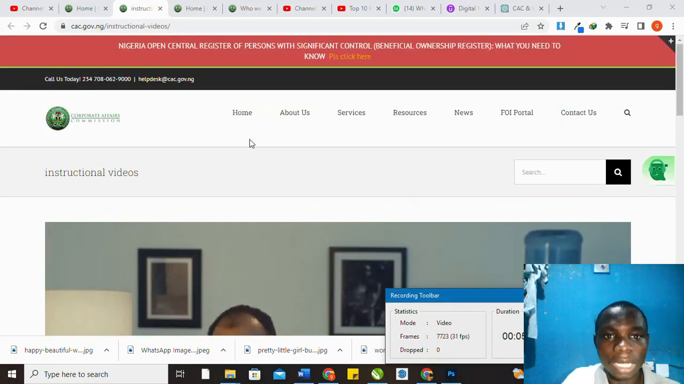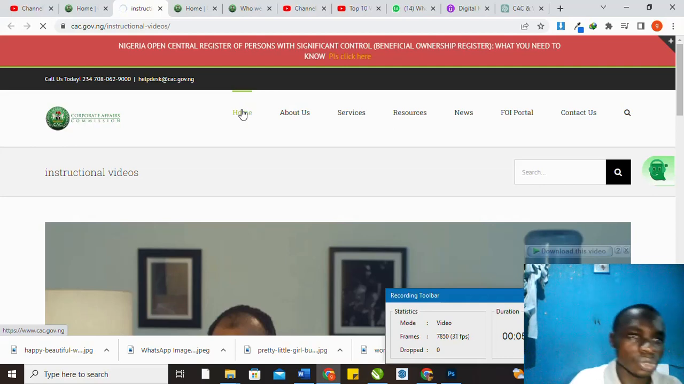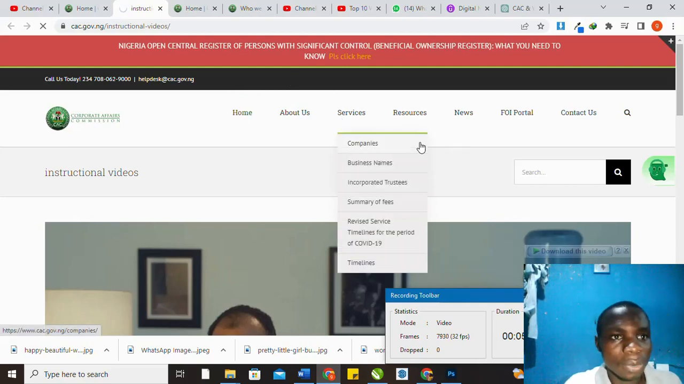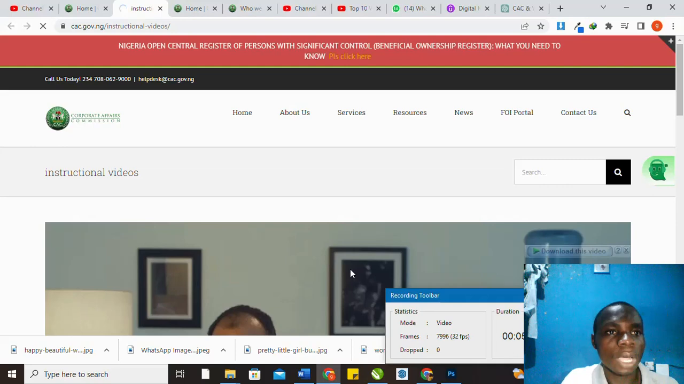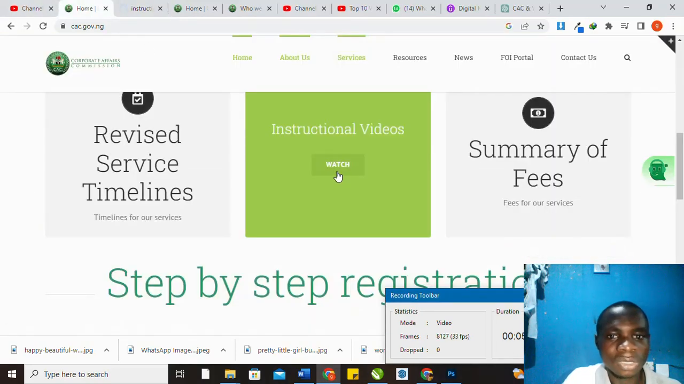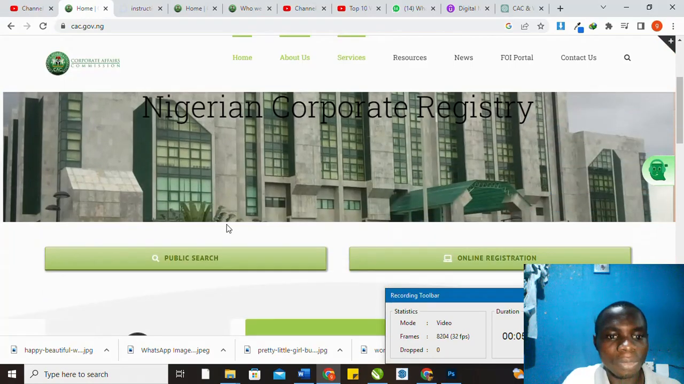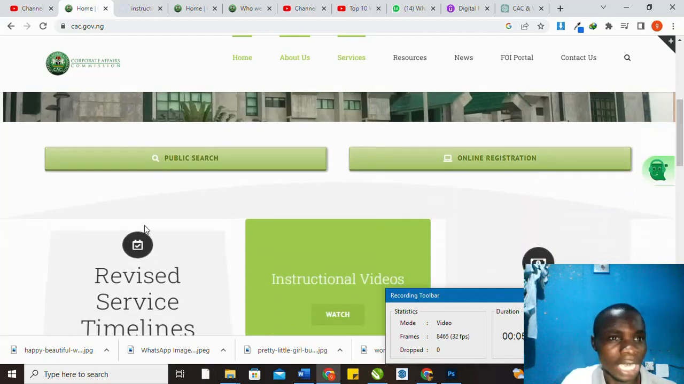So let's go back to home. I just took it through in case you want to check the instruction video. That was why I clicked on it. So let's go back home. Let's click on home button. So this is the home. The first thing you need to do when you get to the CAC portal, even before you register anything, is for you to do public search.